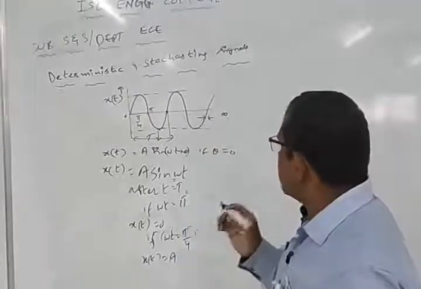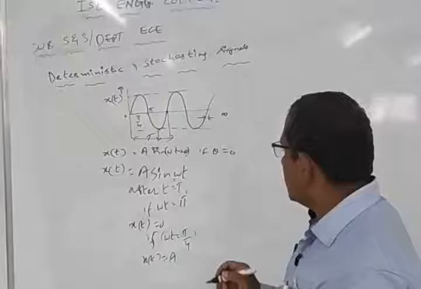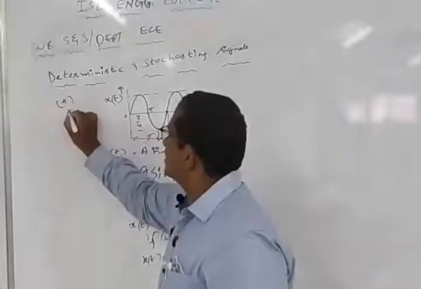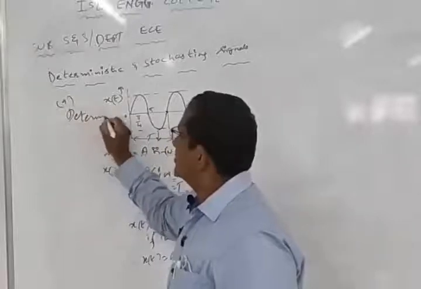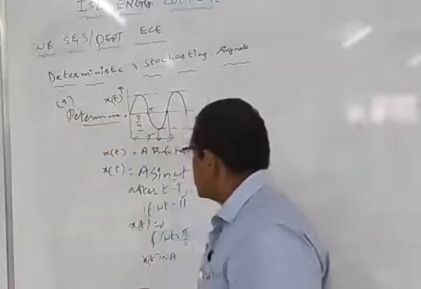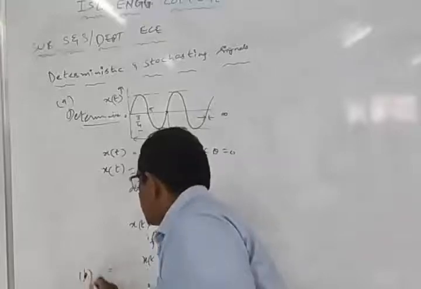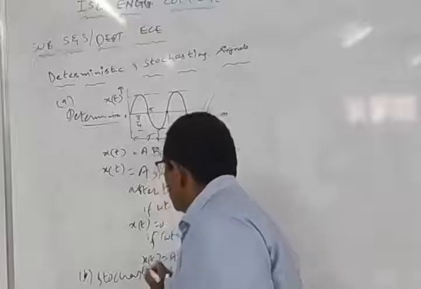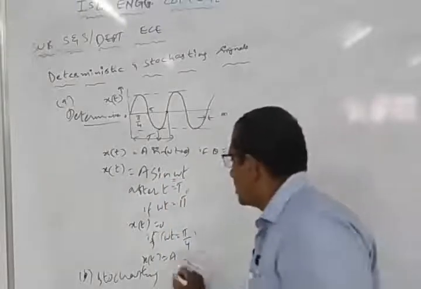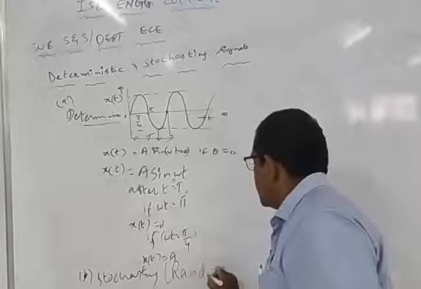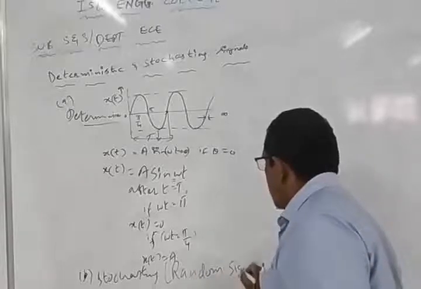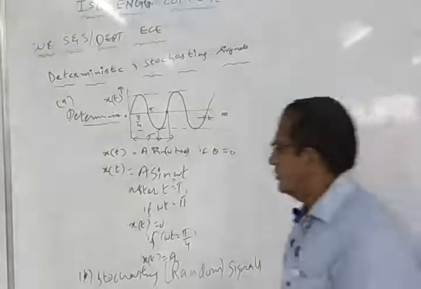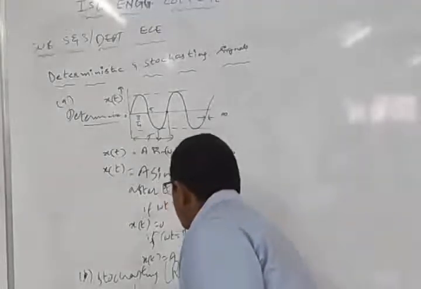Now another type of signals that we have is called stochastic signals. The first one is deterministic signal. So these types of signals are deterministic. The next one is the stochastic type of signals. What is stochastic? Normally these can be called random signals. I can call them random signals also. Stochastic signals or random signals means the value of the signal cannot be found out.